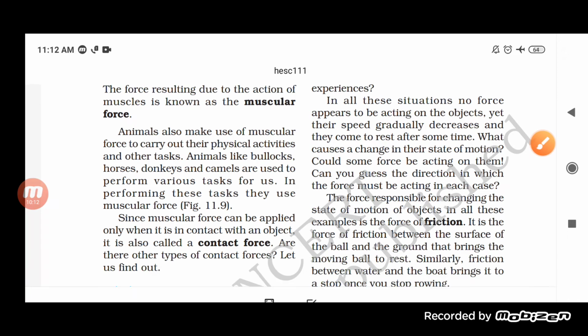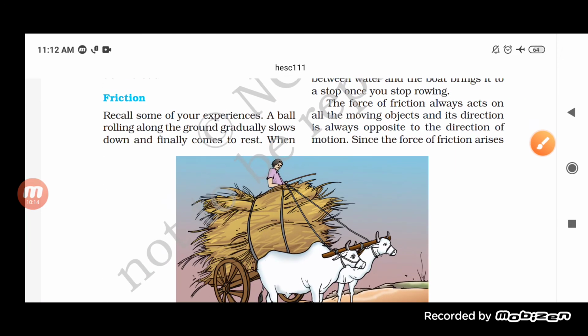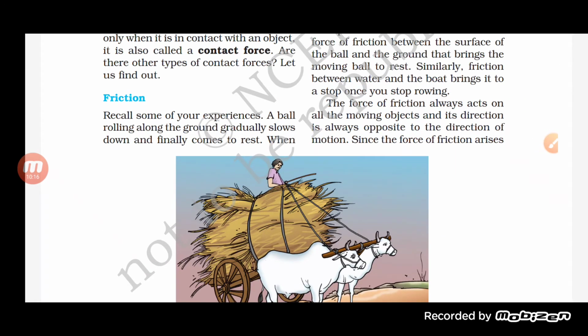Now the next type of force is what? That is frictional force. What is there in the frictional force? Obviously you know that friction is what? The ground gradually applies an opposing force when an object is moving. So that opposing force is called the frictional force. Now let us see what is friction.